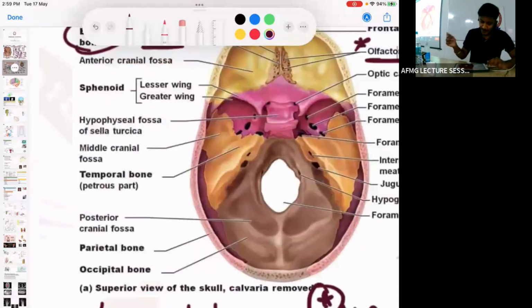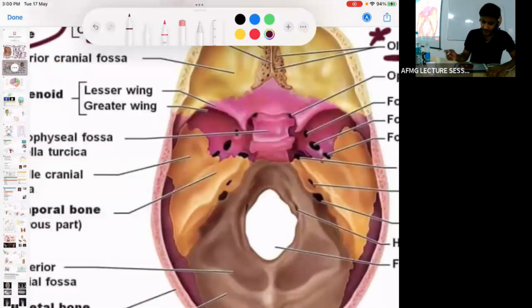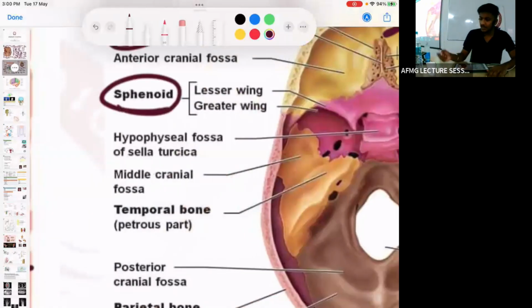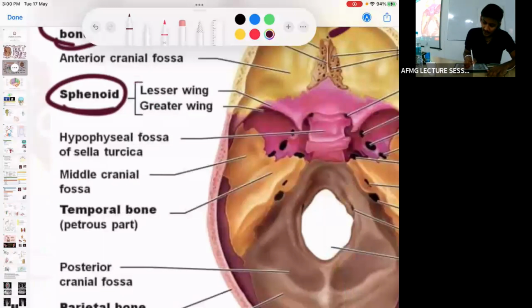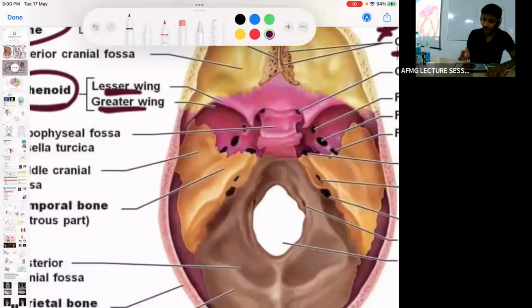Next, this pink structure, this pink bone, which bone is it? The pink bone is the sphenoid bone. The sphenoid bone has a greater wing and a lesser wing.